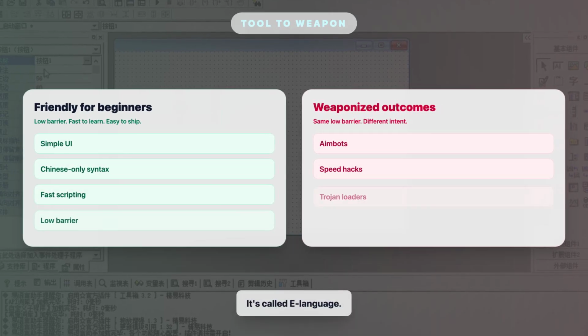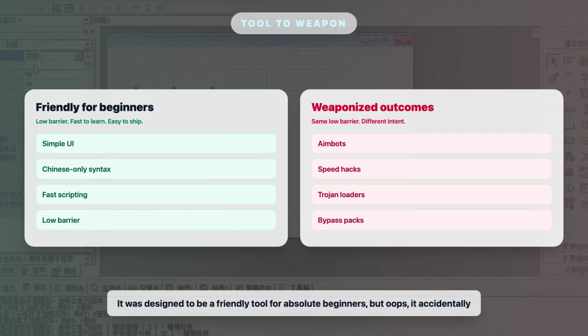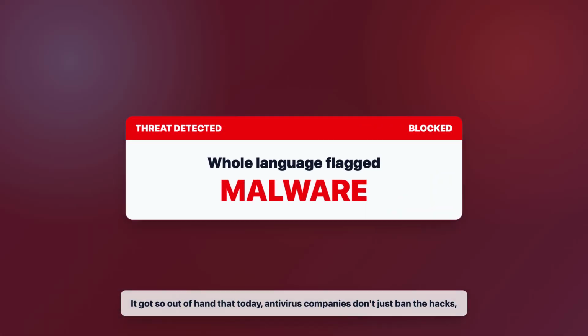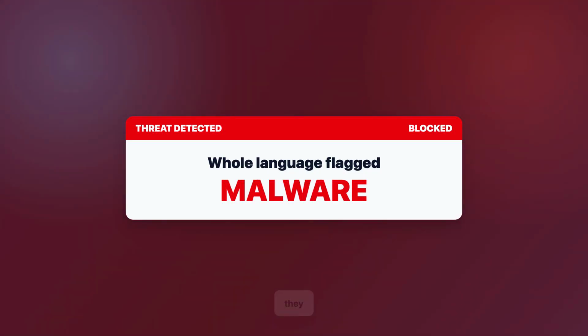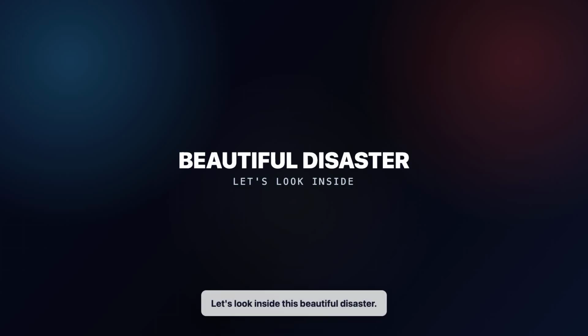It's called E-language. It was designed to be a friendly tool for absolute beginners, but oops, it accidentally became the ultimate weapon for creating aimbots, speed hacks, and Trojans. It got so out of hand that today antivirus companies don't just ban the hacks, they consider the entire language itself as malware. Let's look inside this beautiful disaster.